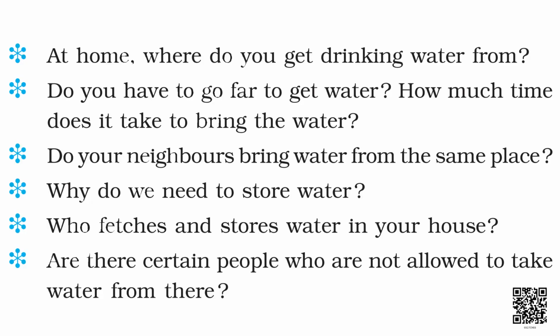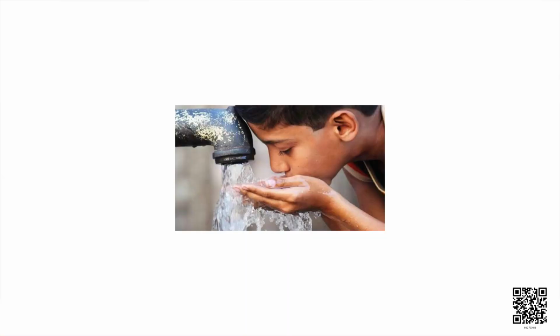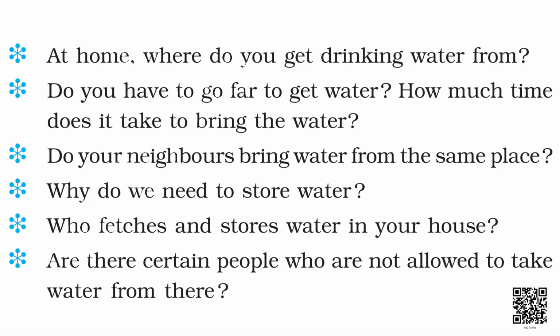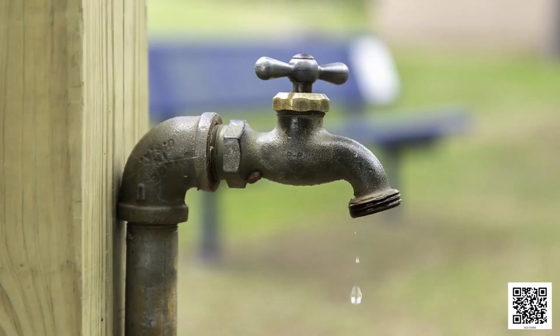Children, now tell me, at home, where do you get drinking water from? Like, I get drinking water from the tap. Drinking water is supplied through the pipeline in the tap from where I get the drinking water. So similarly, where do you get the drinking water from? Also, do you have to go far to get the water? And how much time does it take to bring the water from that far off place? Do your neighbors bring the water from the same place? Like my neighbors also get water from the tap in home. Similarly, you can also write down whether your neighbors bring water from the same place or not.